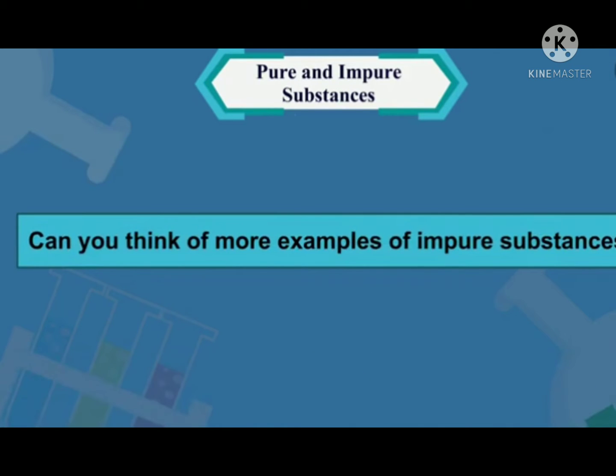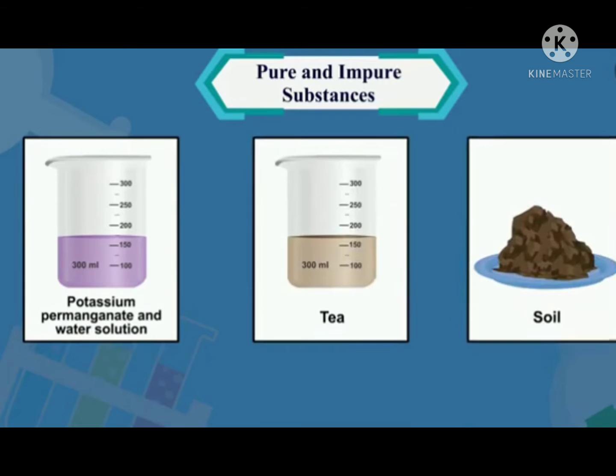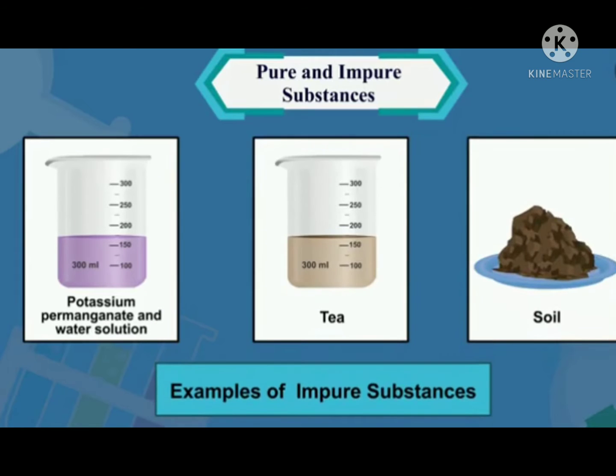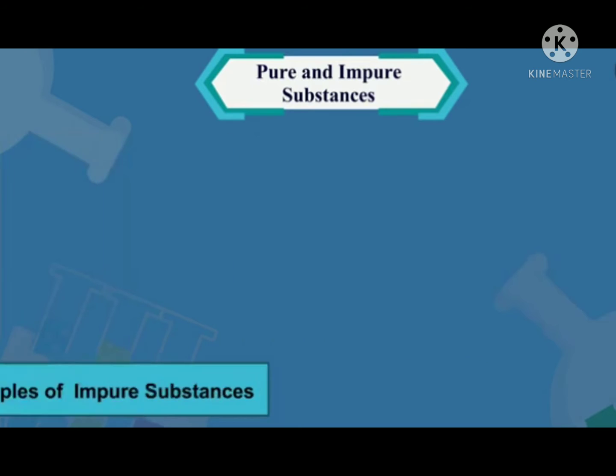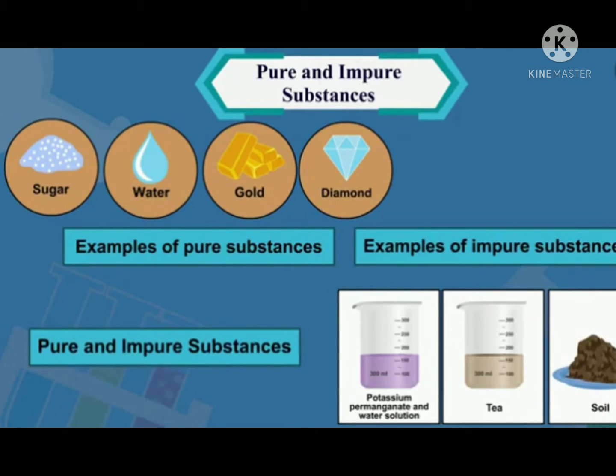Can you think of more examples of impure substances? Potassium permanganate and water solution, tea, soil. These are some other examples of impure substances, which are made up of two or more pure ingredients. Friends, hope you have got a good understanding of pure and impure substances.